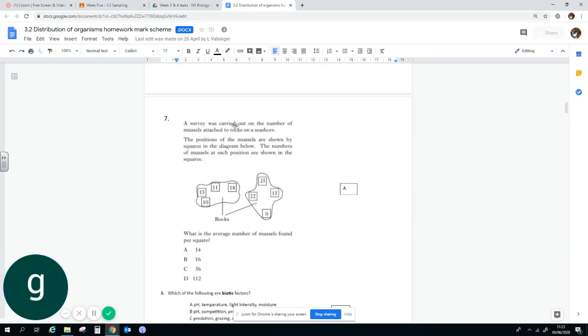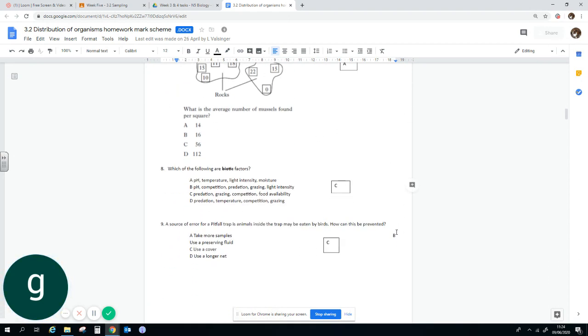For this one here, this is a very unpopular question from, I think, a 2014 paper. What's the average number of mussels found per square? The answer is 14. If you average these numbers, you get 14.